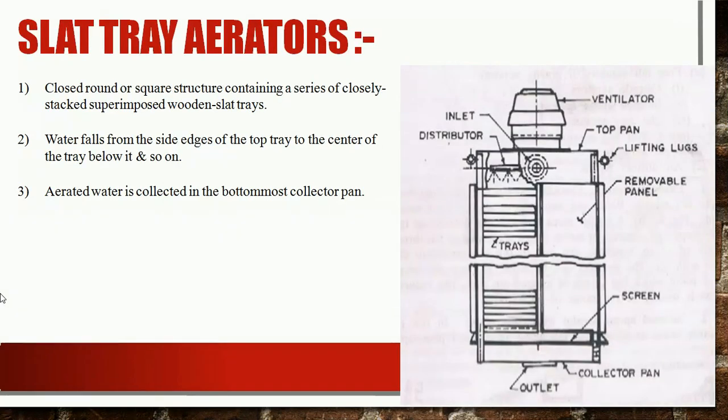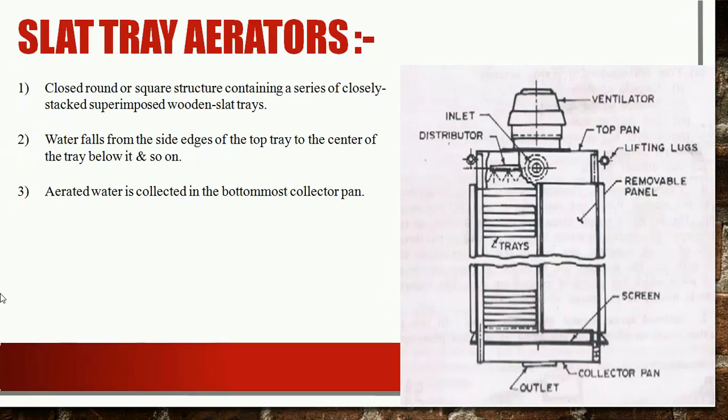The next type of free fall aerator is the slat tray aerator. This is the most commonly used type after the cascade aerator. It consists of a closed round or square structure containing a series of closely stacked superimposed wood slat trays, as you can see in the figure. Water enters the top of the aerator and is evenly distributed over the topmost tray. The slats in the trays are staggered so that the films of water raining over the edges of the slats in one tray fall on the centers of the slats in the tray just below.